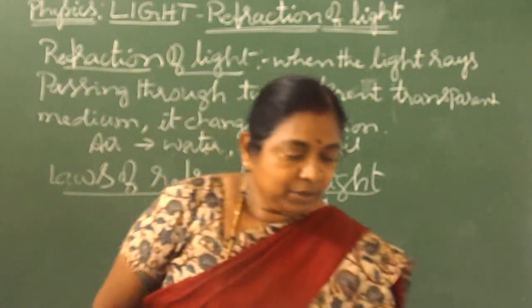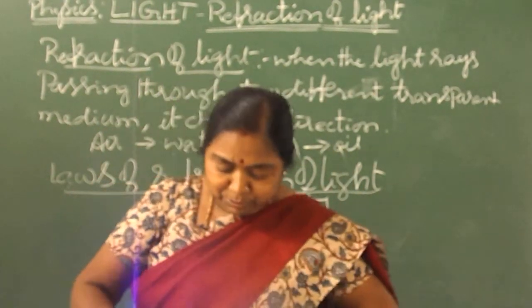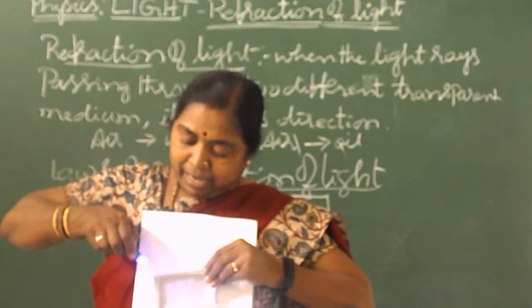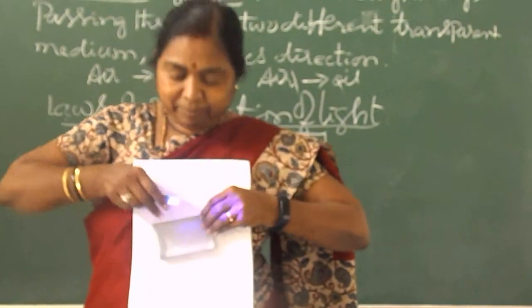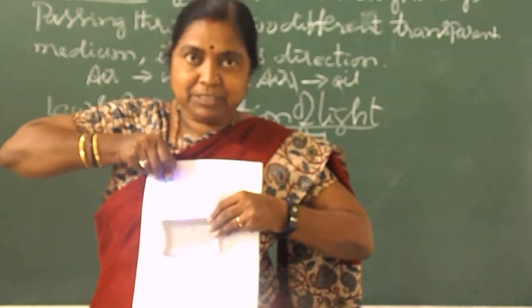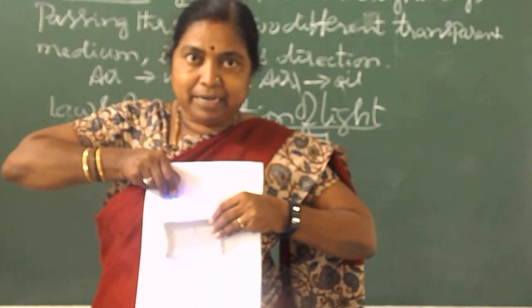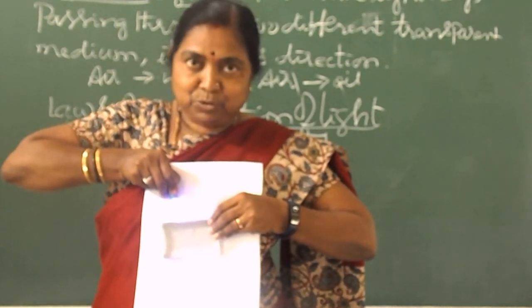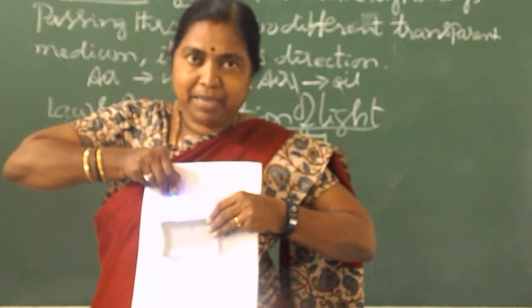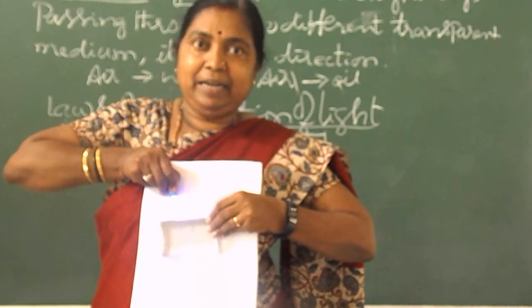Now let us see through this glass slab. In a glass slab, you can observe how the light rays enter from one media to another media. First, the ray which is entering the glass is the incident ray. When it is passing through the glass, that is the refracted ray. When it is coming out from glass to air media, that is called the emergent ray.